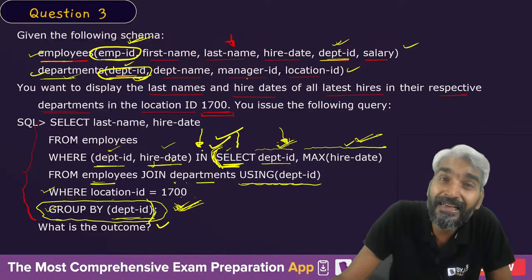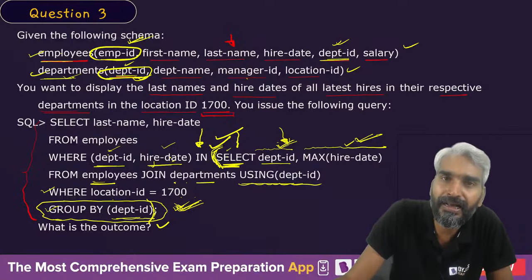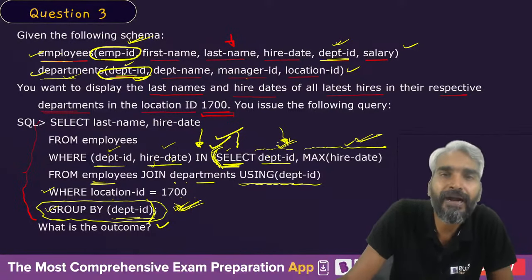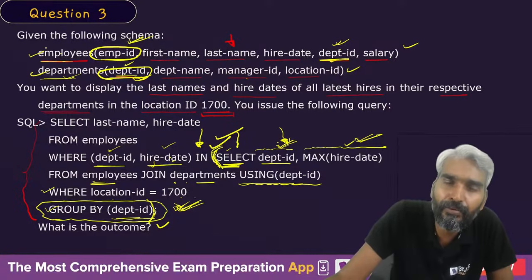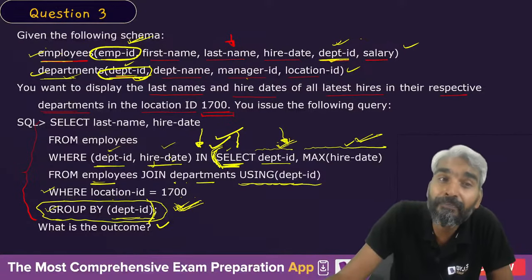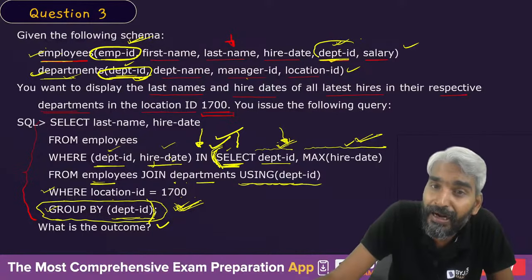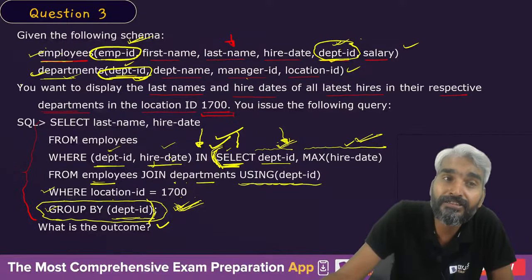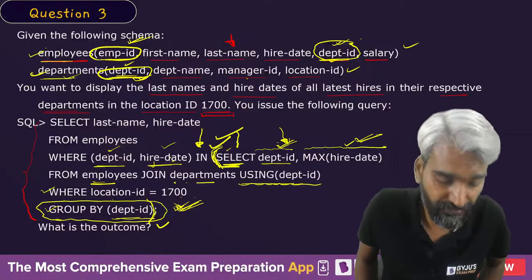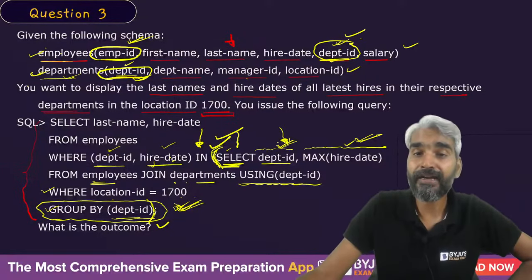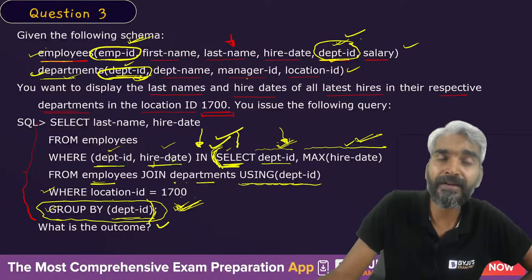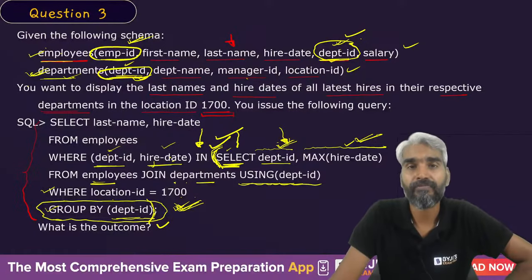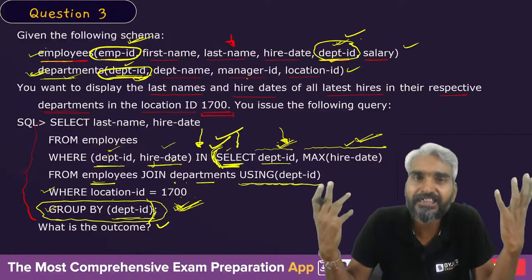Because department IDs are unique in the department table, and this department ID is a foreign key in the employee table which refers to the primary key department ID of the department table. So there cannot be any department ID in the employee table which is not present in the department ID field of the department table itself. Otherwise, it will be an integrity violation.